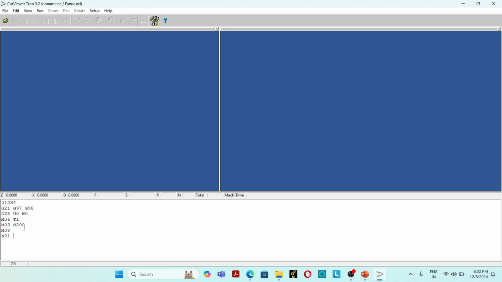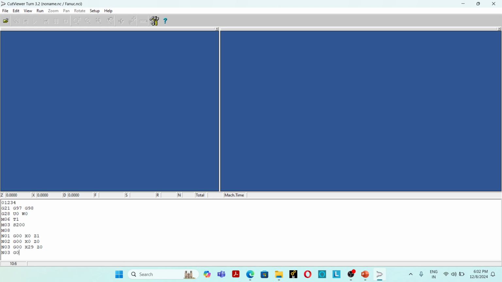N01. So this is program block. Up to M08 is startup block. Now I am writing the programming block. N01 G00 X0 Z1, N02 G00 X0 Z0, N03 G00 X29 Z0.